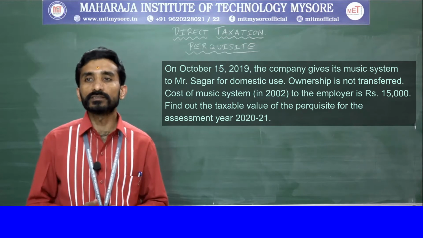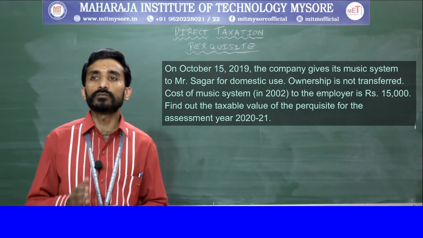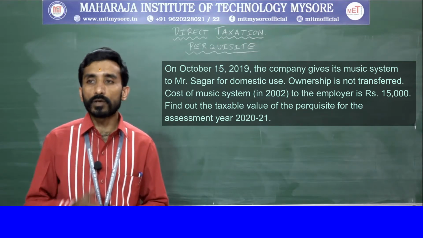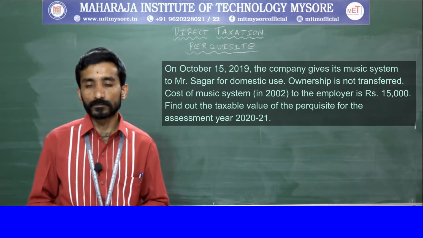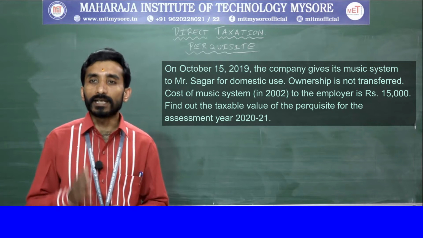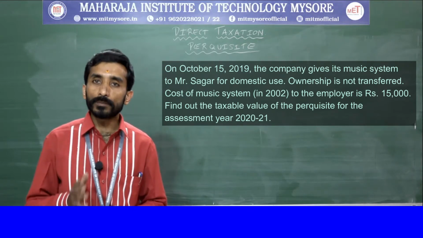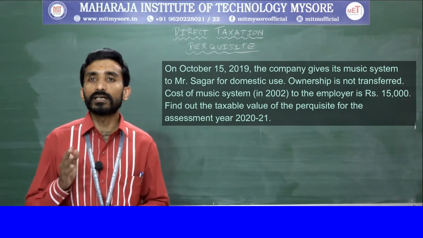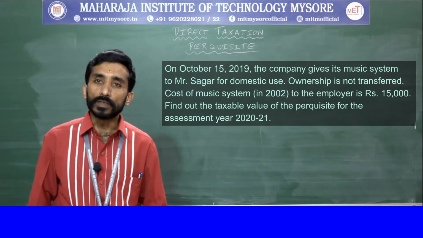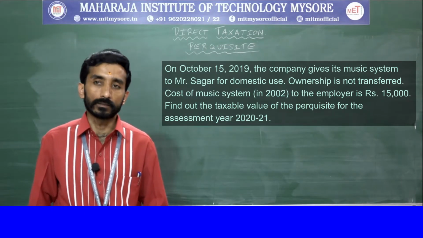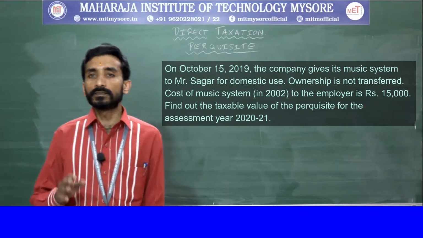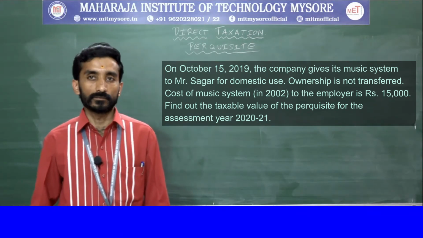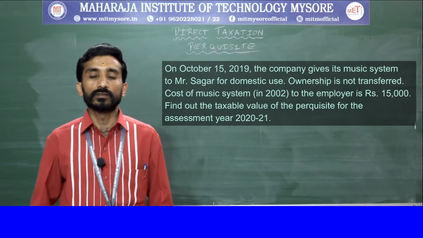Cost of the music system in 2002 to the employer is rupees 15,000. Find out the taxable value of the perquisite for the assessment year 2020-21.